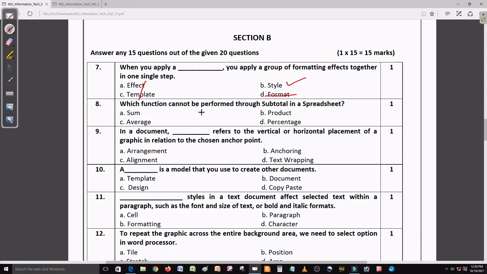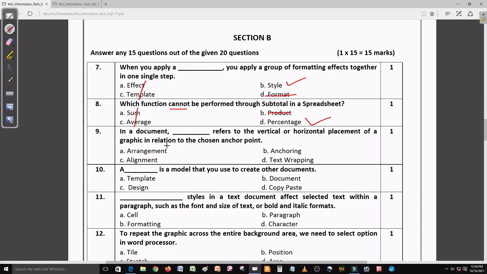Now come to question number 8. Which function cannot be performed through subtotal in a spreadsheet? In a subtotal we can perform sum, average we can perform. So it says cannot. Product we can perform, so no. Percentage is the right option here because we cannot perform percentage in a subtotal.